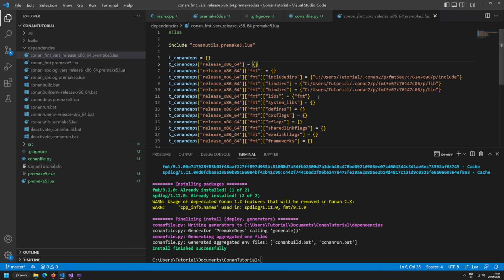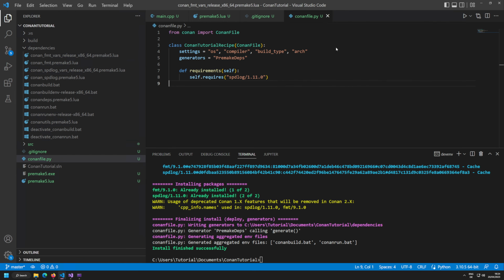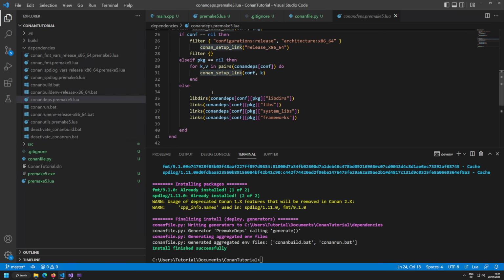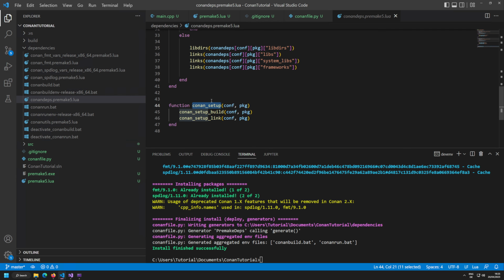Now, if you want to use that, you of course do not want to understand how the build system works. What you want to do is use the root file. The root file is called premake deps premake5.lua, and this file is going to contain three handy functions: Conan setup build, Conan setup link, and somewhere down here Conan setup.